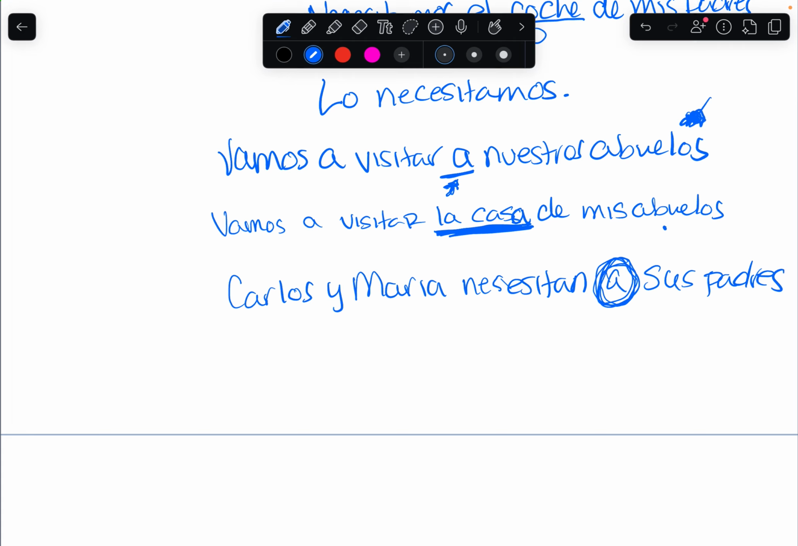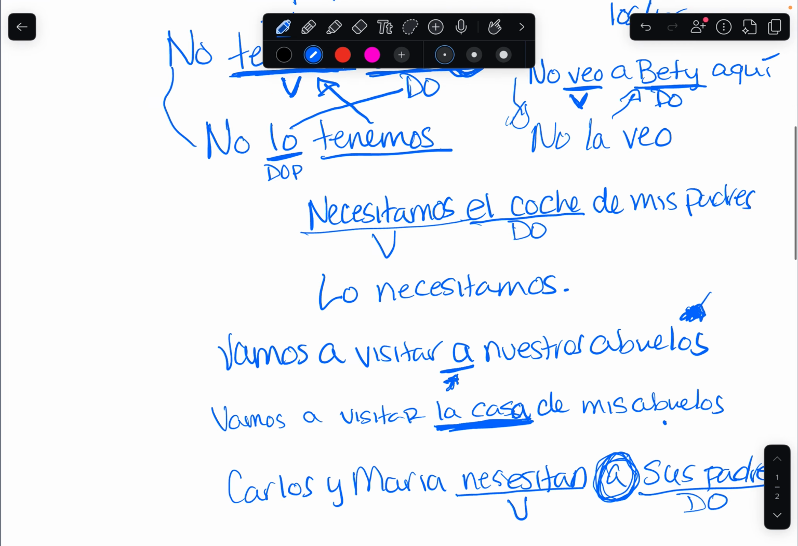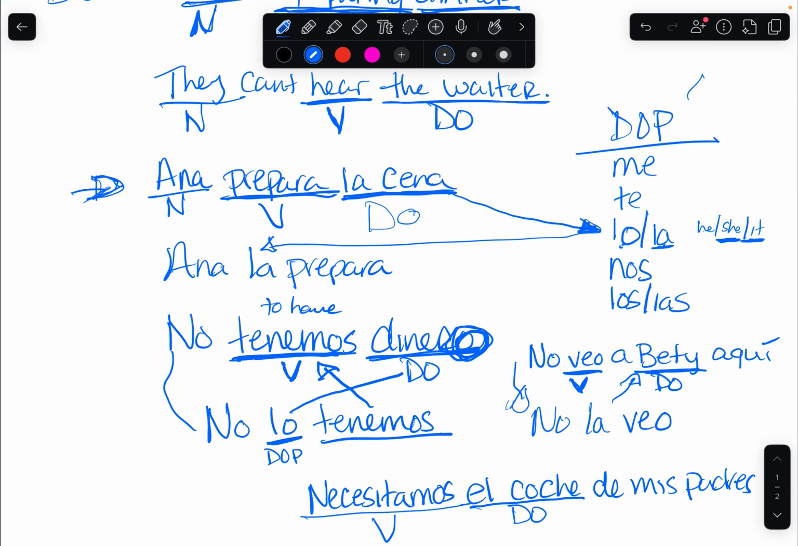So now let's break it down with the direct object. Necesitan is my verb. That's what they need. What do they need? Their parents. So this is my direct object. So how can I change sus padres to a direct object pronoun? Sus padres would be los. Because even though padres talks about a mother and a father, whenever you group people or things together and there's at least one masculine, you go with the masculine.